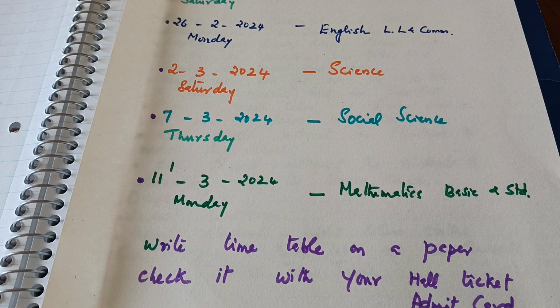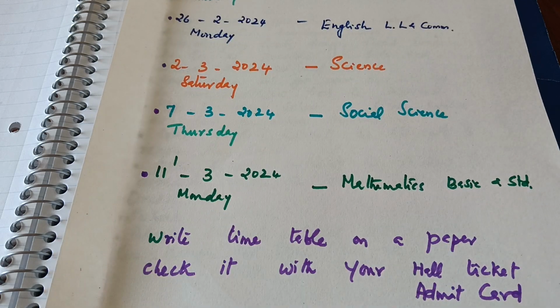After science, the third, fourth, fifth, sixth, only 4 days you will get. So don't think that 7 minus 2 gives you 5 days. In between, you will get 4 days. After social science, the 8th, 9th, 10th, only 3 days you are getting. So calculate it and go according to that.